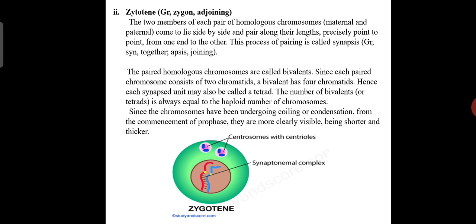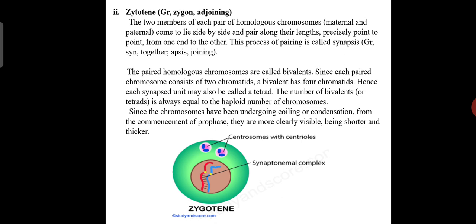Right? You know the meaning of synapsis, right? The paired homologous chromosomes are called bivalents. Since each paired chromosome consists of two chromatids, a bivalent has 4 chromatids. Hence, each synapsis unit may also be called a tetrad. So the number of bivalents or tetrads is always equal to the haploid number of chromosomes.